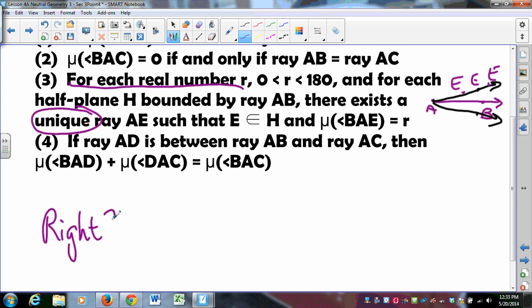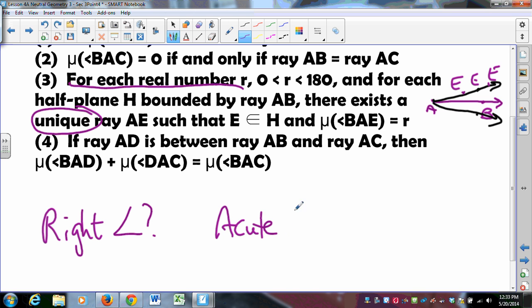You should think about what it means to have a right angle, what it means to have an acute angle, and what it means to have an obtuse angle. And yes, we're going to go with the basic definitions that you may remember from high school. Can we generate right angles?